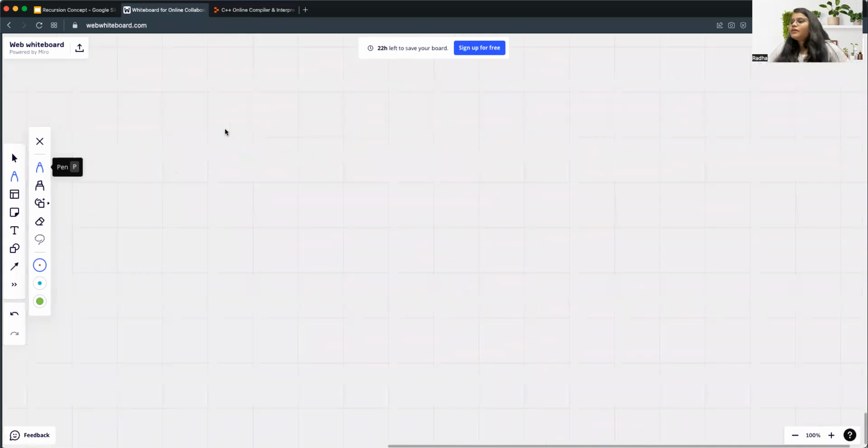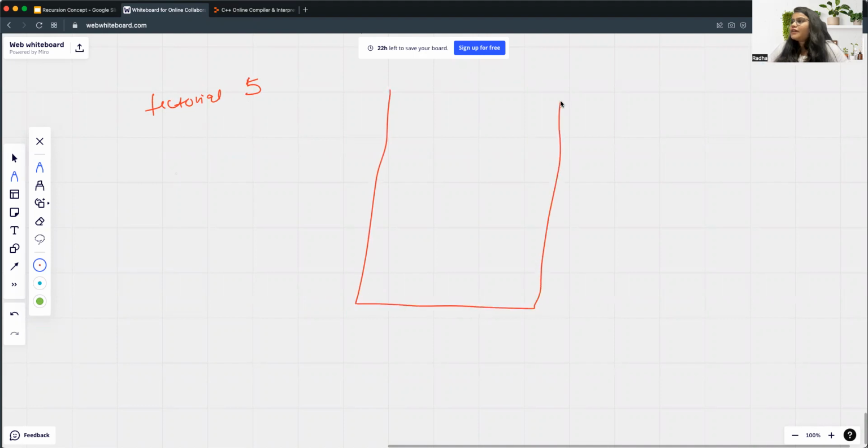Let me take an example where I want to calculate the factorial of 5. Let me make a bigger stack. Try to remember from the code what we were doing: first, we want to calculate the factorial of 5, which is 5 into factorial of 4.